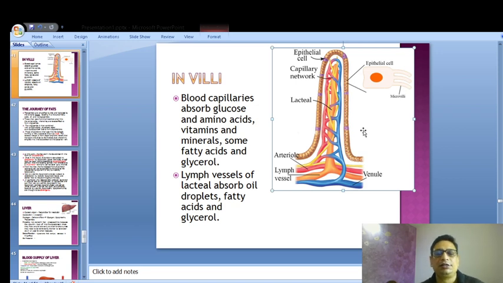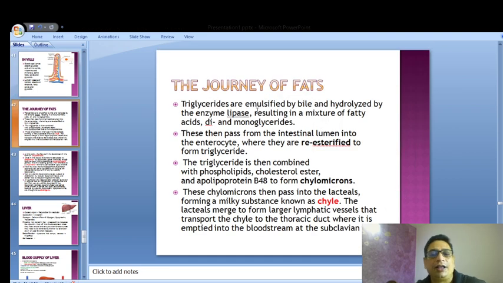So lymph vessels, lacteals, they absorb oil droplets, fatty acids and glycerol, because they are wider and macromolecules can go inside them. Now, how did this fat become a macromolecule again? So let's see the journey of fats. We'll go for a reading of this and then I'll explain.